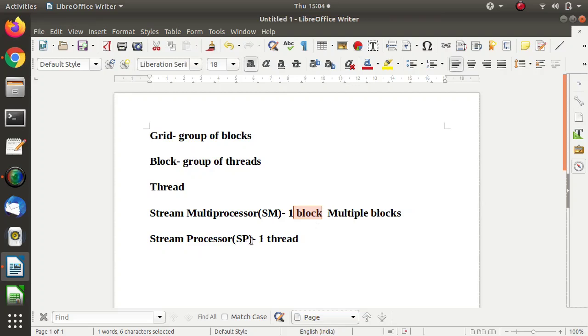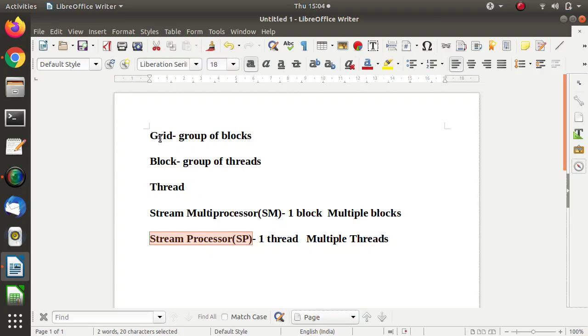In the same way, on a stream processor, one thread is run on one SP, but that particular thread will not get divided over multiple SPs. But there can be multiple threads running on a single SP. One thread will be run, then it will stop, and another thread can be run on that SP. But one thread is running on one SP only. So that is the concept of stream multiprocessor and stream processor.